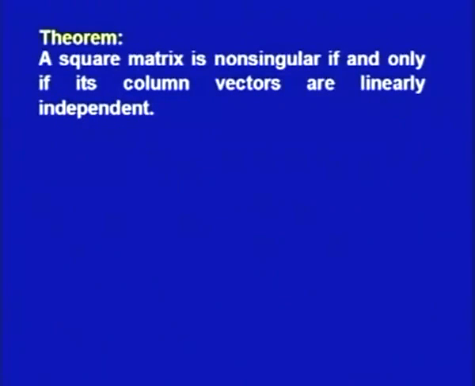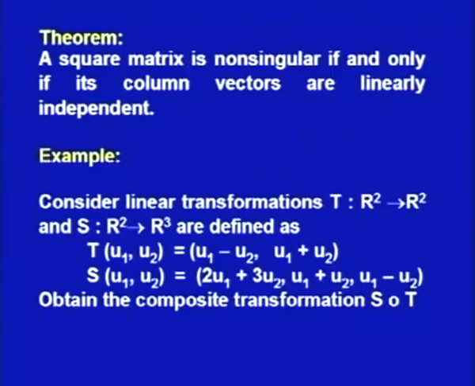And this means that the maximum number of linearly independent vectors is n. And accordingly, a square matrix is non-singular if and only if its column vectors are linearly independent. This is the result which we have stated. A linear transformation we have defined to be non-singular if kernel T is equal to theta. And then with the help of the results which we have established just now, one can very easily say that a square matrix is non-singular if and only if its column vectors are linearly independent.